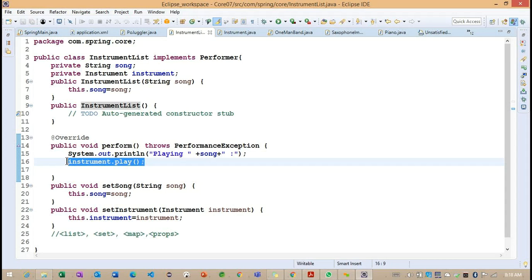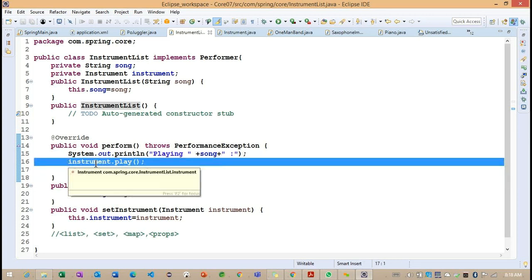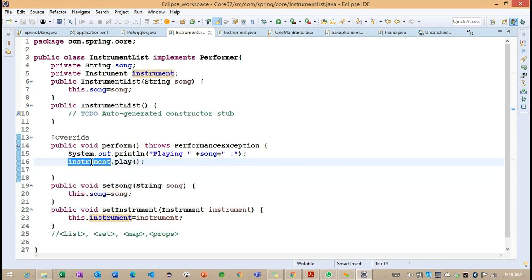Why? Because the instrument object is not initialized. Basically, we are not getting the instrument object here, so the object is null. Based on this null, we are trying to call the method called play.